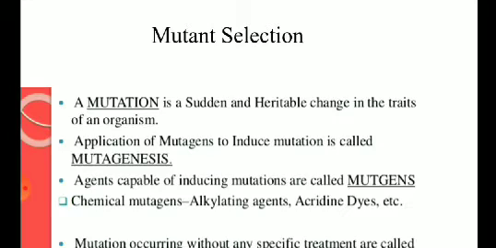So, genetic change means what? At the genetic level. Change occurs in the DNA of the organism. Okay, and heritable means what? It is transmitted from one generation to another generation. But mutations can be induced. Induced means what? We deliberately carry it out.